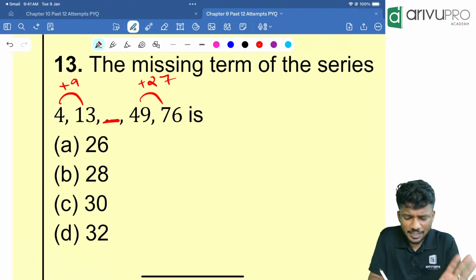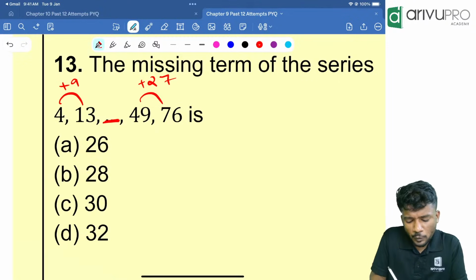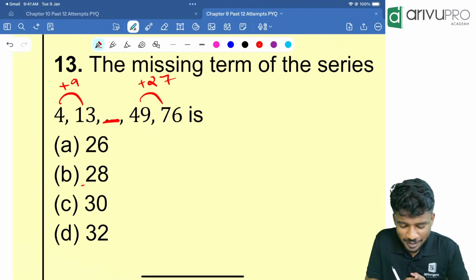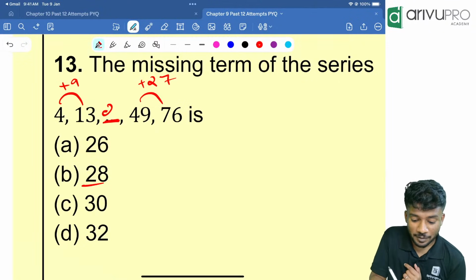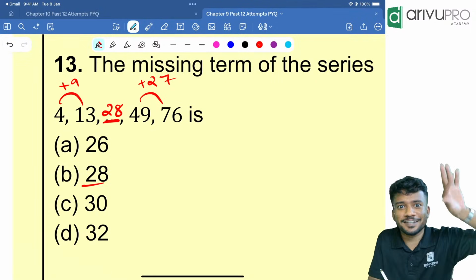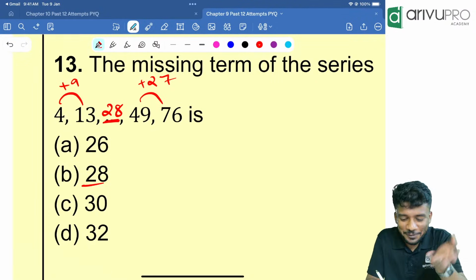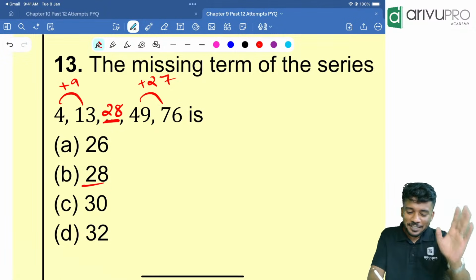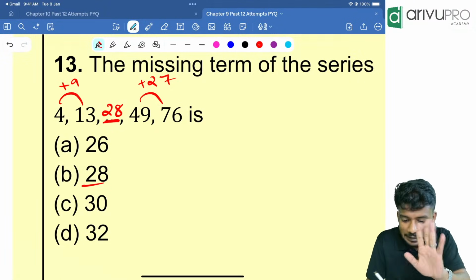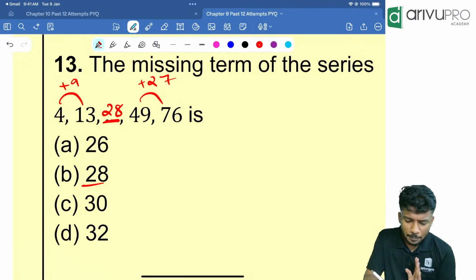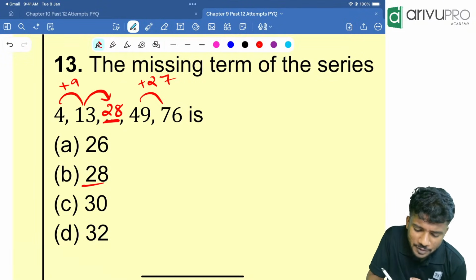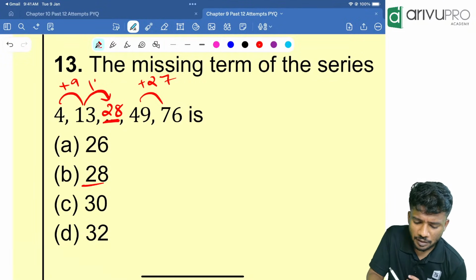Now we will check with options. Okay, I am looking at that. I already got the answer because 28 can bring the tables over here, because of my some mathematical skill over there. If you want to use a calculator, you can use a calculator. So I am putting 28. I am checking. I don't know whether this is the answer. 28 over here I am putting. So what is the common difference between 28 and 13 to 15?